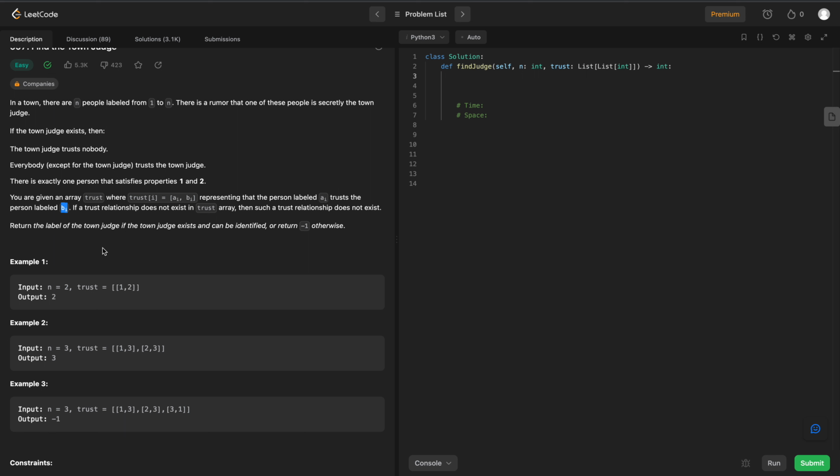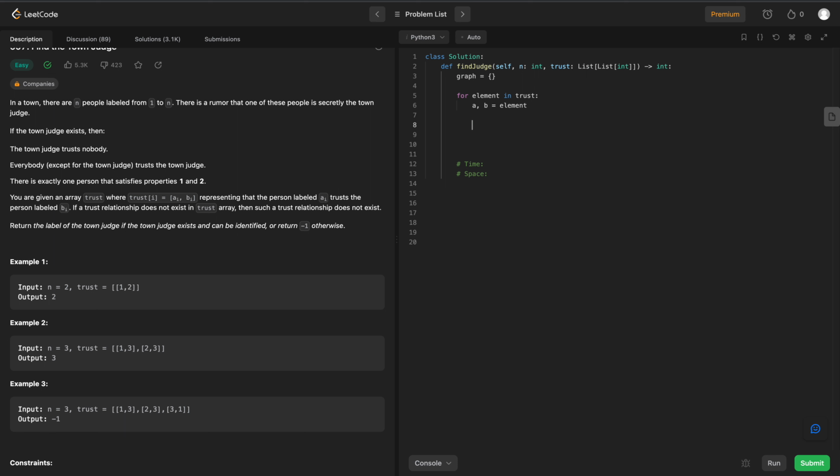Okay, so this is a graph problem. What we are given is an array of relationships, trust relationships, right? And they tell us A trusts B. So what we're going to have to do right off the bat is build an adjacency matrix, or an adjacency list. So let's do that. We'll say graph is going to be equal to an empty dictionary, and we will loop through our trust array. So we'll say for element in trust. We're going to destructure it, so we're going to get A and B like so.